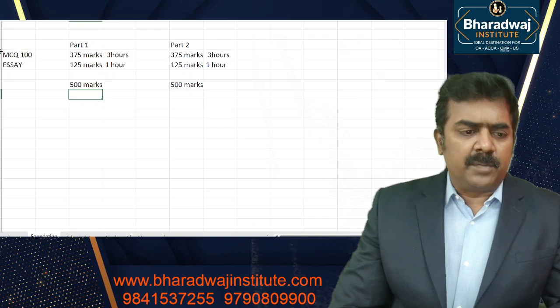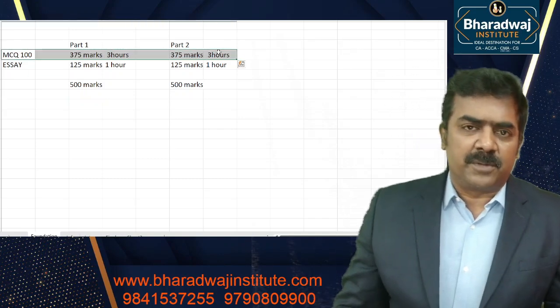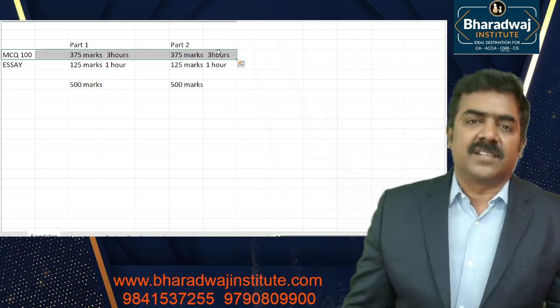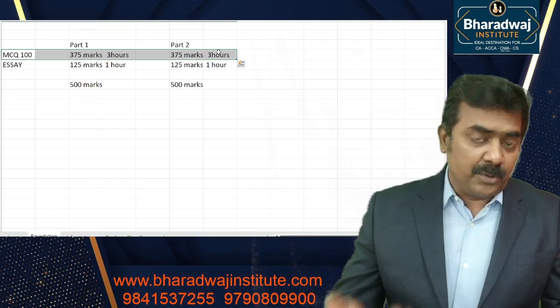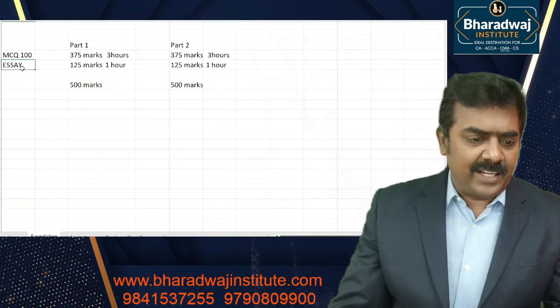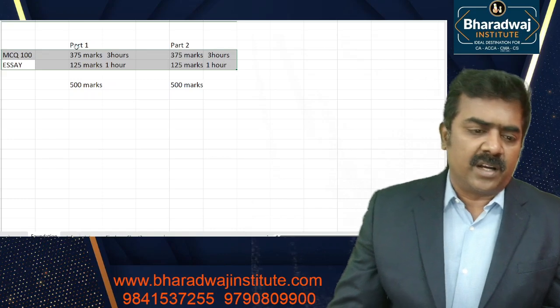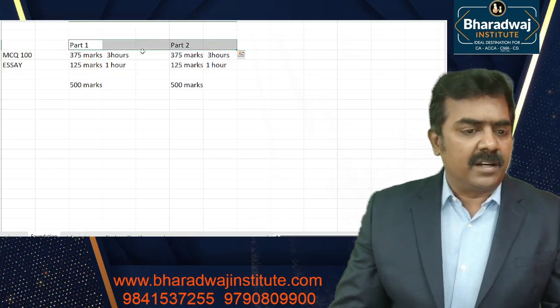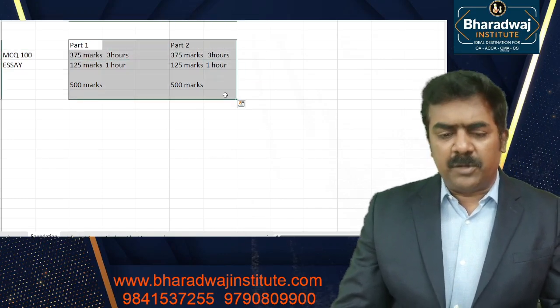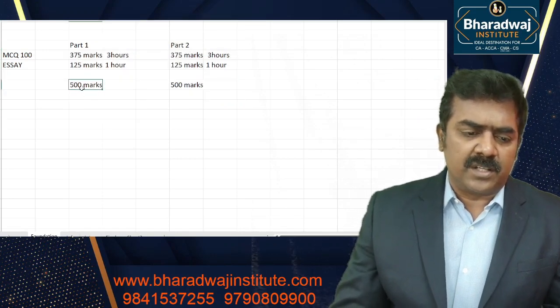The 100 multiple choice questions will not be like our basic plus 1 and plus 2 questions, where you have to compute an answer. You have to do computation, or analyze fully and answer. Then essay type questions will be 125 marks, for 1 hour. Part 1 and Part 2 can be taken in any order. Only a two-part examination, where the core competency required for a cost accountant is tested.